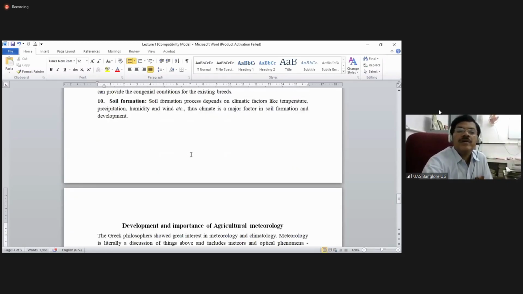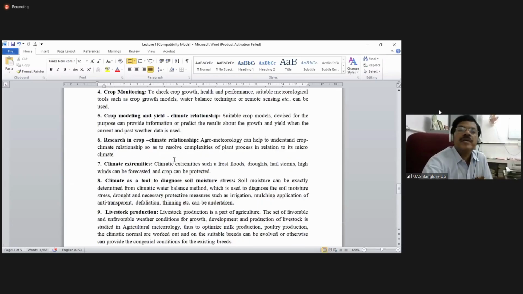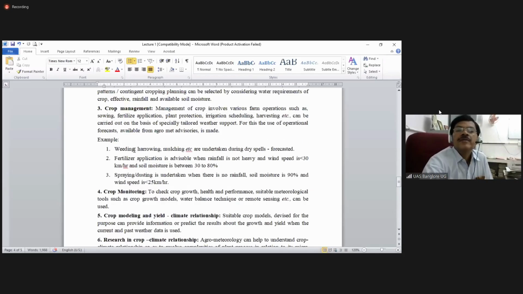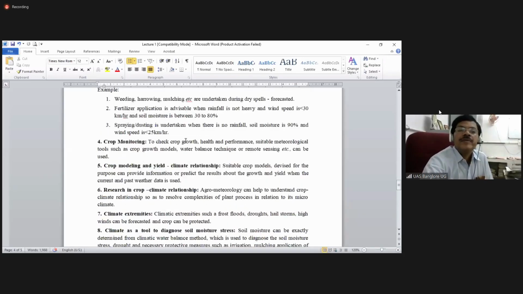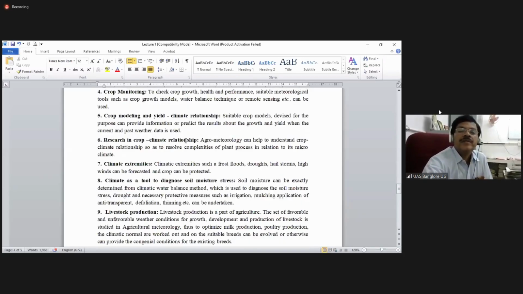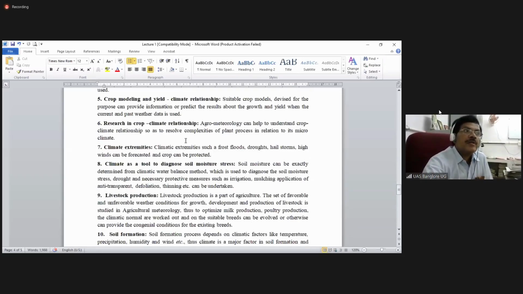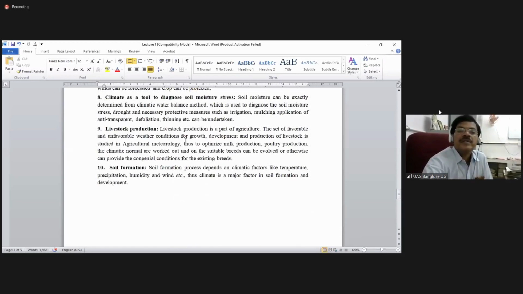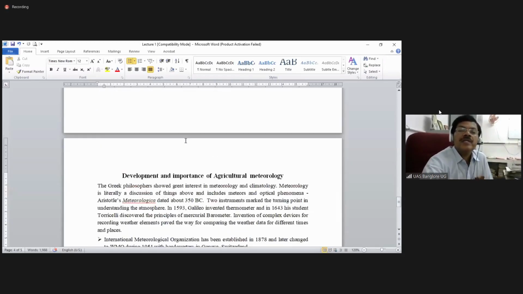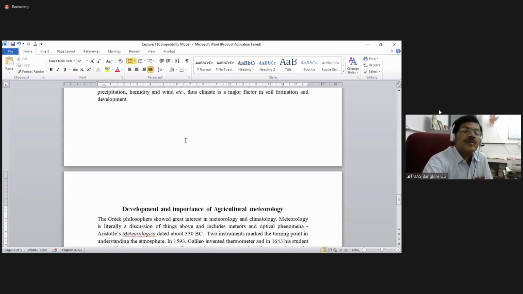Then soil formation process. All these things we are studying in agrometeorology advisory services. Where the advisories are being given, what should be the cropping pattern for that particular area, what should be the length of growing season for that, what crop should be grown. Like that, accordingly, we are giving the agro advisory services through universities and also IMD and also from the RSK programs.